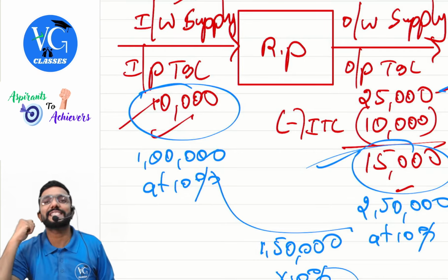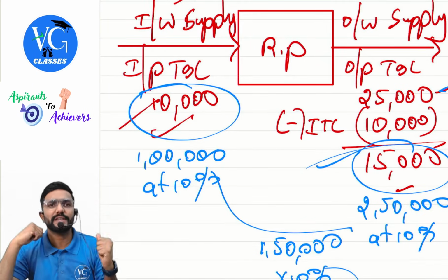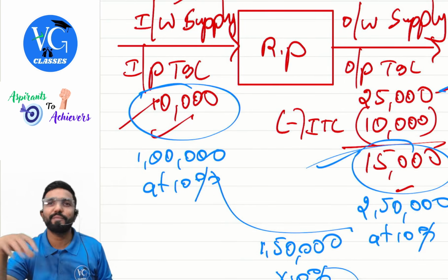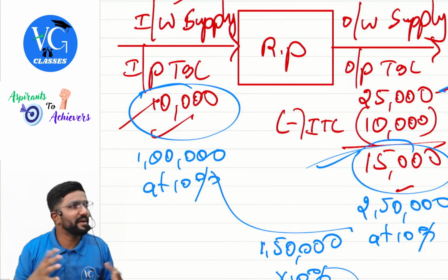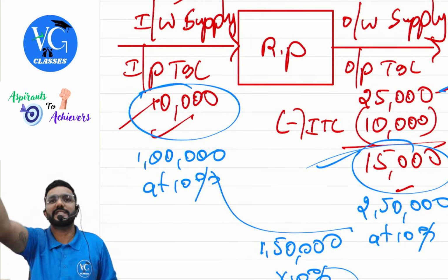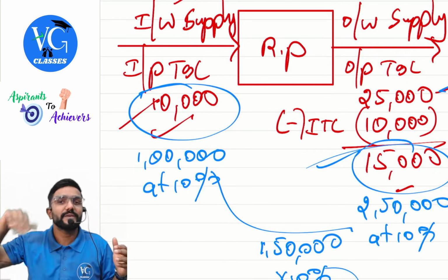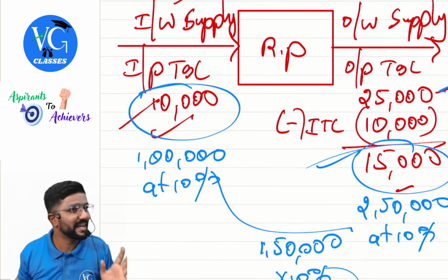And it was leading to a cascading effect. It means tax on tax. For example, on manufacture, I have paid 100 rupees excise duty. Now I cannot claim a credit of it. What will I do? I will add it to the cost, add some profit and sell it to you. On the sale value, I am supposed to pay tax. Clear? Or if I have sold outside the state, CST, central sales tax.